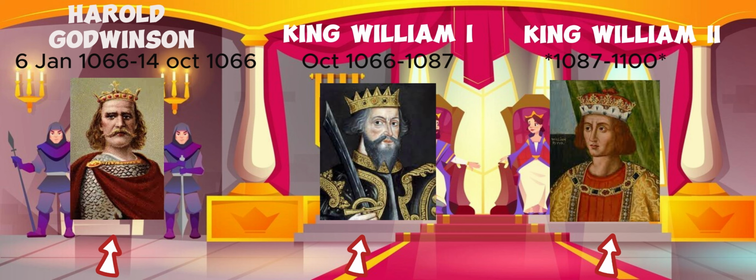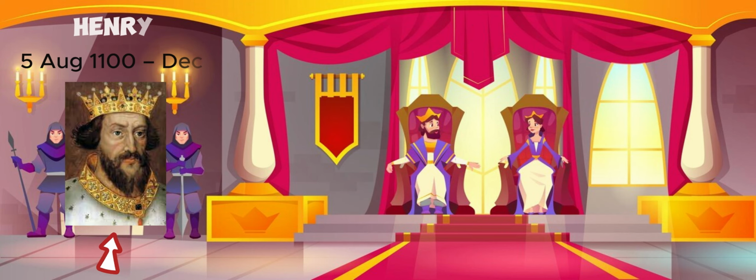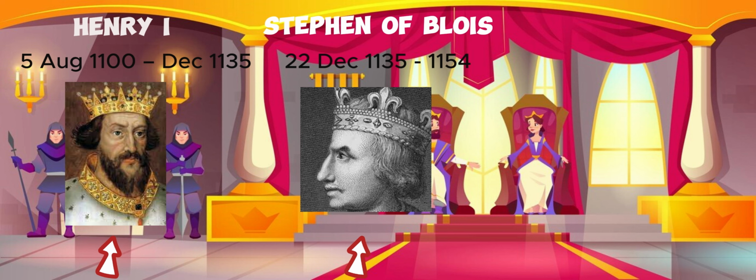King William II died after being shot by an arrow whilst hunting in the forest. King Henry I allegedly died from eating too many lamprey fish. King Stephen joined the Crusade of 1101. He fought in the Second Battle of Ramla, where he was captured and later executed.